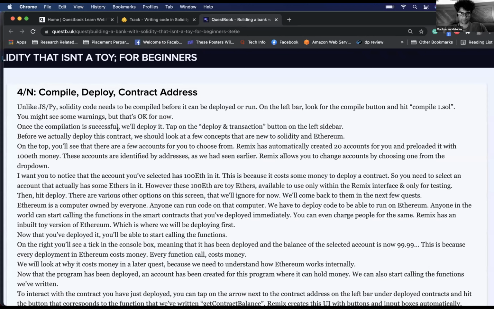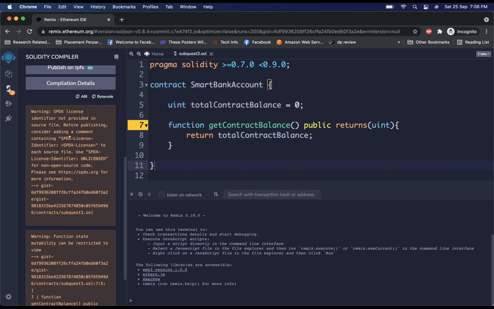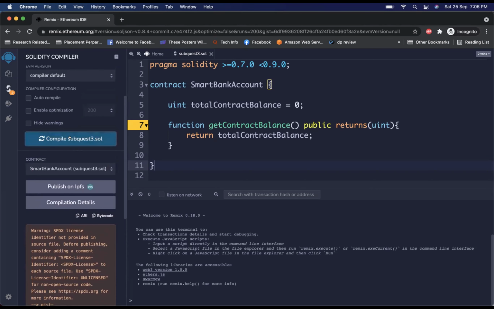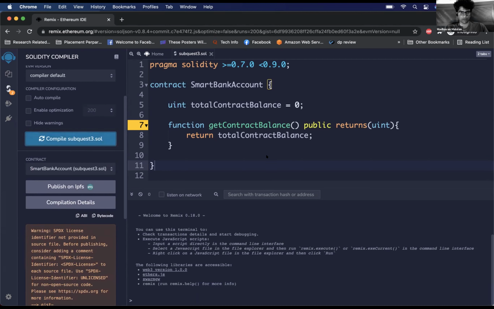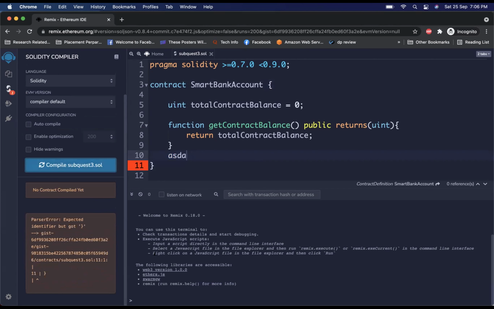Got it. So once the compilation is successful, we'll deploy it. How do I know if it's successful? Yeah, like you see the warnings, right? That's happening only after the successful compilation. Okay. It says compiler metadata is modifying artifacts.